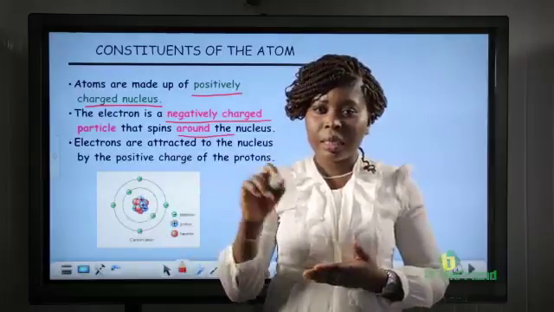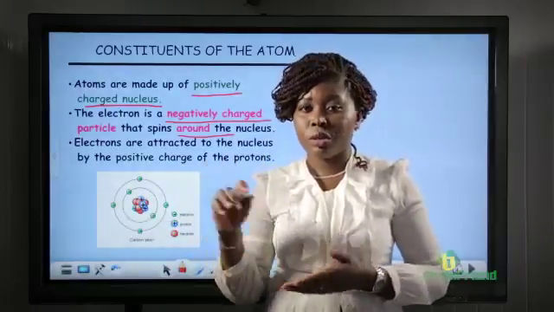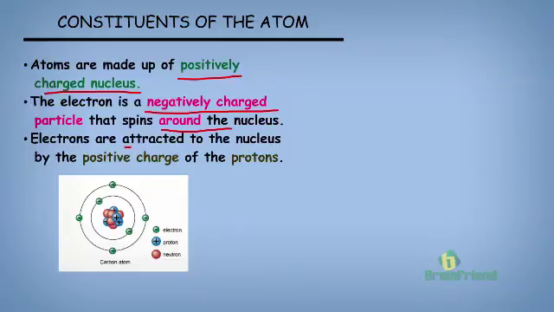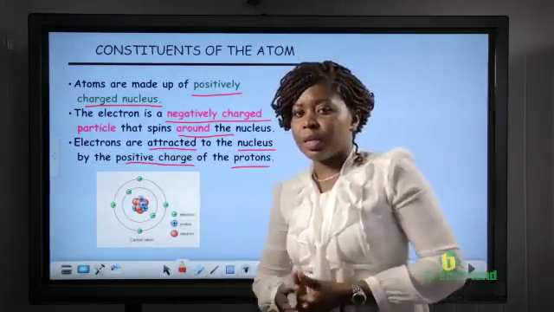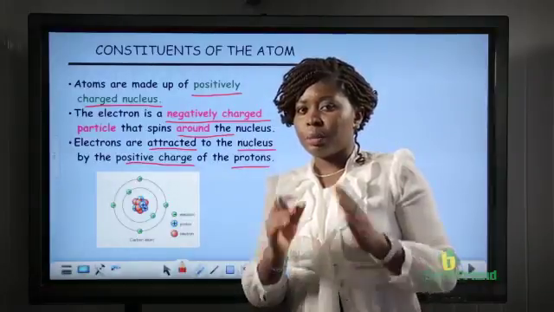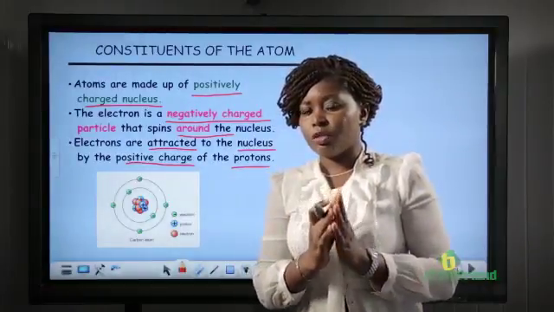They were constantly moving around the nucleus of the atom. Electrons are attracted to the nucleus by the positive charge of the protons.